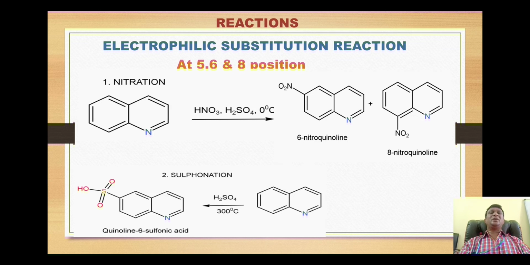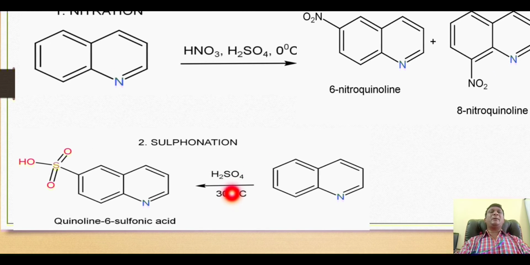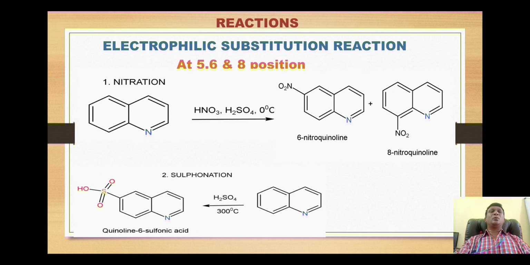Next is the sulfonation reaction. When quinoline is reacted with sulfuric acid at a very high temperature, that is at 300 degrees centigrade, we exclusively get the formation of quinoline 6-sulfonic acid. Initially the 5 and the 8 substituted products are also obtained, but the sulfonyl group may migrate to the 6th position to give the highly stable product. So we get sulfonation over here.